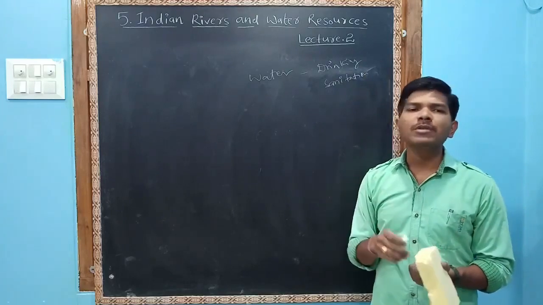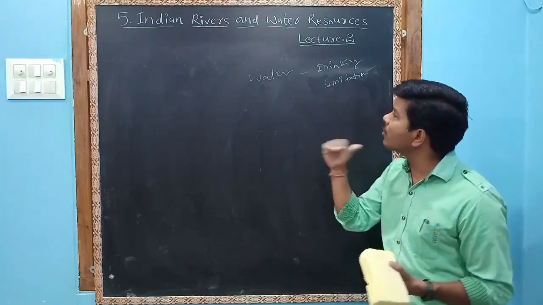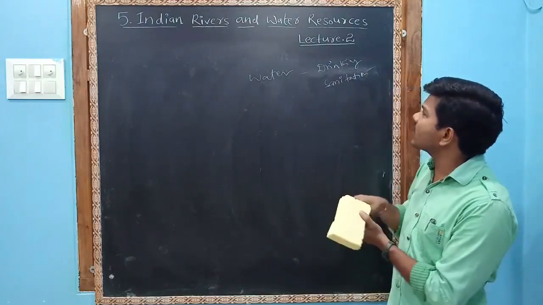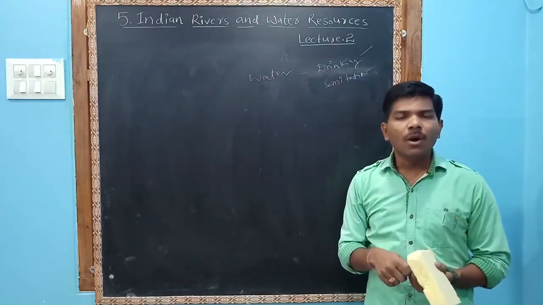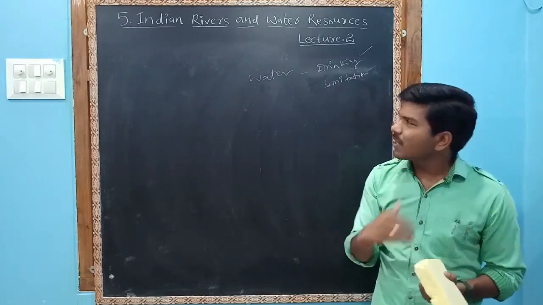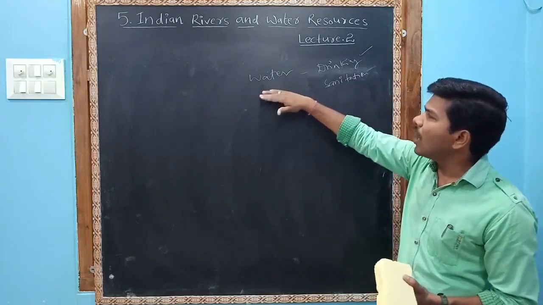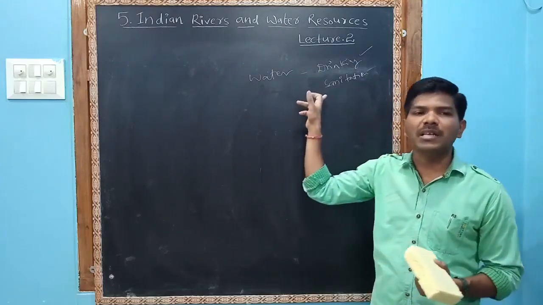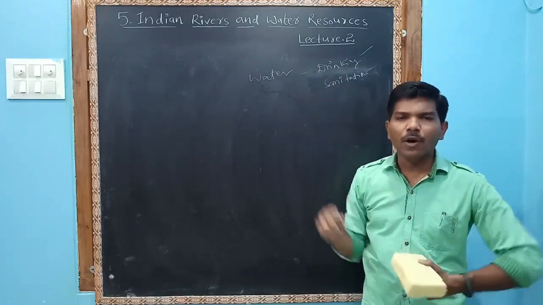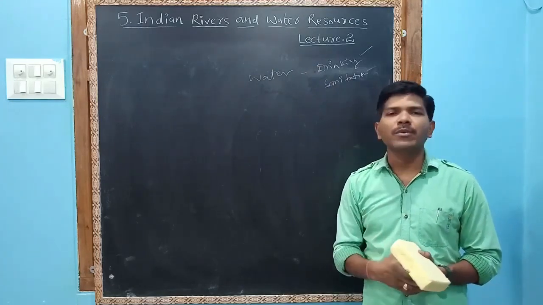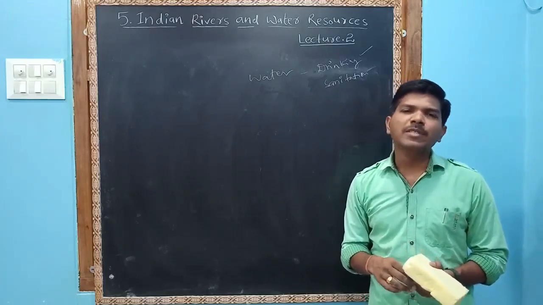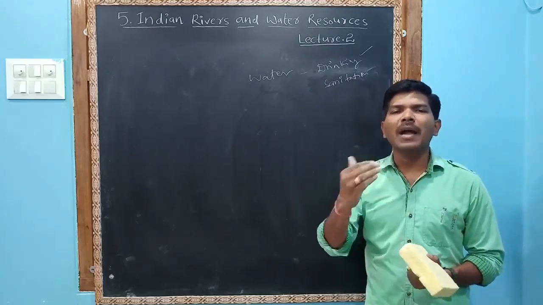A minimum amount of water has to be provided for drinking and sanitation purposes. All the governments, all the communities, Panchayati Raj, they have to provide water for drinking and also sanitation. Some provisions of drinking water, especially in towns and cities, are not planned well.